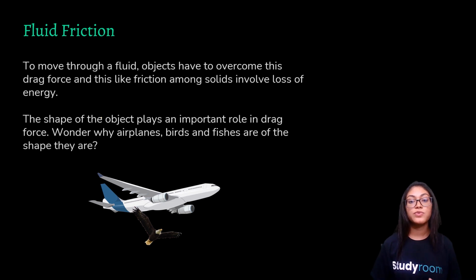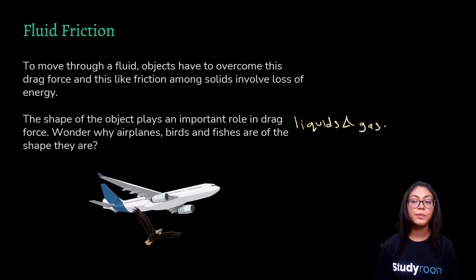The shape of the object plays a very important role in drag force, that is the frictional force in liquids and gases. Now, have you ever wondered why airplanes are pointed at the start, and why they have that kind of shape at the end, and why birds and fishes are of the shape they are? It is because the shape of the object plays an important role in drag force, right?